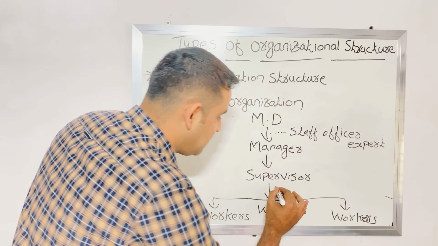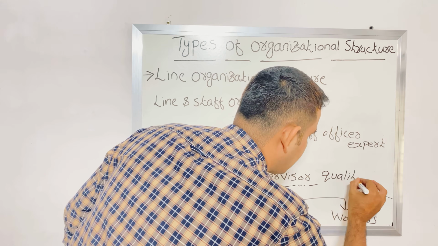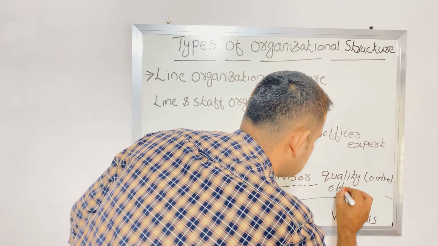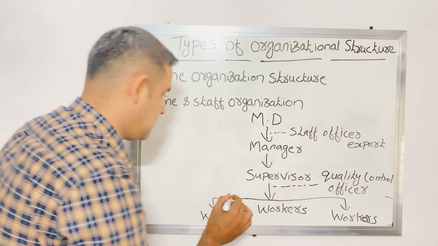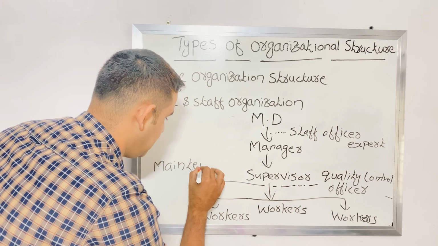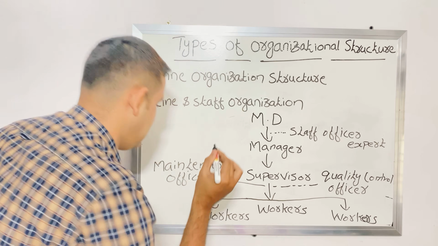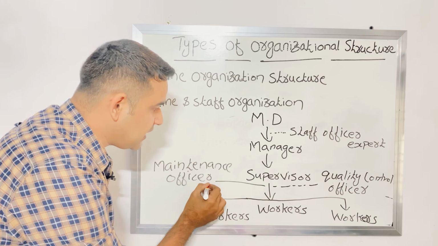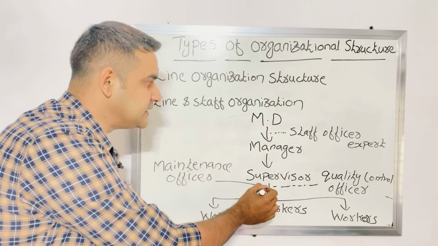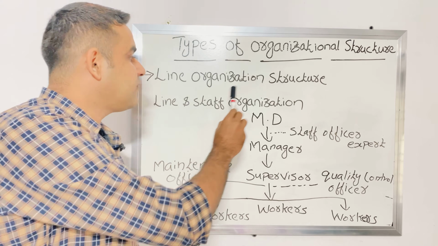Like that, here also there can be, for example, a quality control officer. Here also we can add a maintenance officer. The maintenance officer will give advice and the quality control officer will give advice. It depends on the line managers. So that is the line and staff organization.